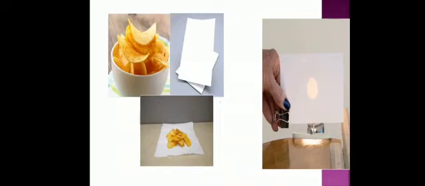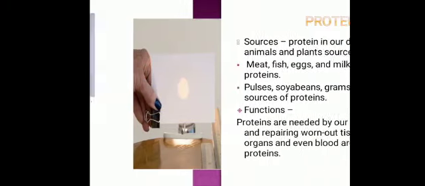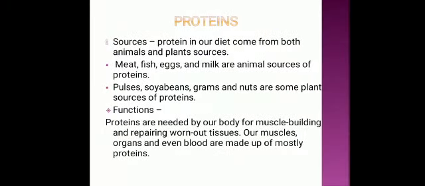Okay, so it is a simple test, you can do it at your home also. Rub the food material on the paper and see it in front of the source of light. If it shows the translucent appearance, it means fat is present. Now the next component is protein.